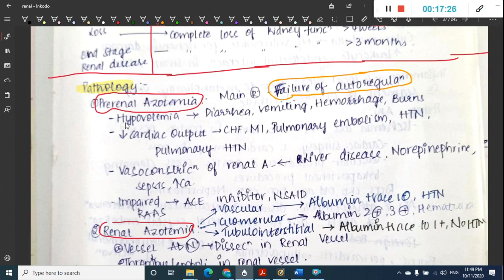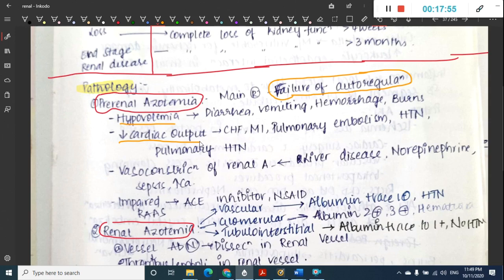Okay, here all the etiologies which can lead to hypovolemia, like diarrhea, vomiting, hemorrhage, burns, are causes of acute kidney injury. All those which decrease the cardiac output, like conditions such as congestive heart failure, myocardial infarction, pulmonary embolism, hypertension, pulmonary hypertension, in them there is decreased cardiac output.